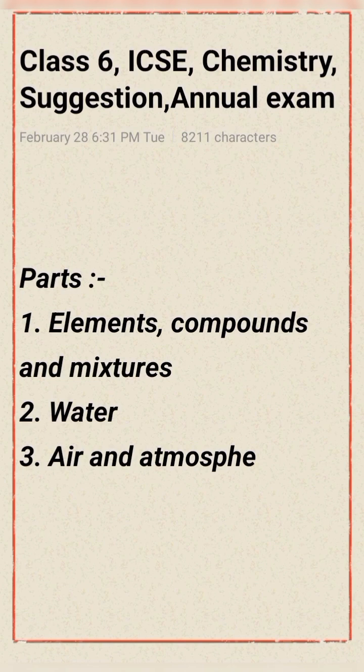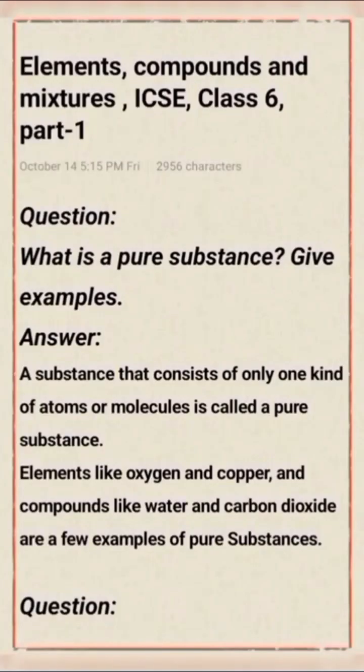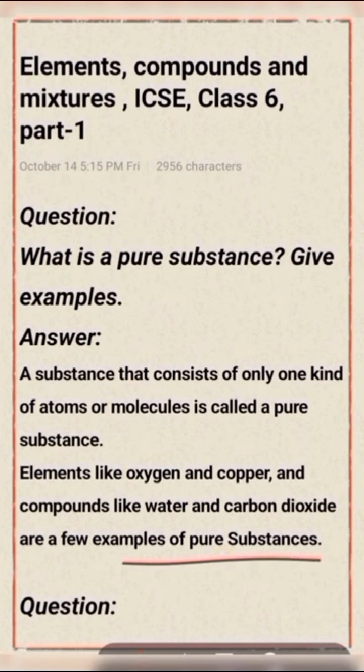Now we discuss: what is a pure substance? Give an example. A substance that consists of only one kind of atom or molecule is called a pure substance. Elements like oxygen and copper, and compounds like water and carbon dioxide, are a few examples of pure substances.